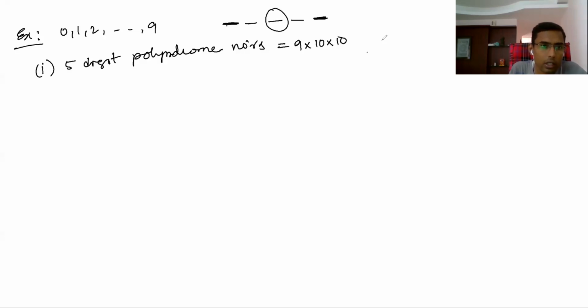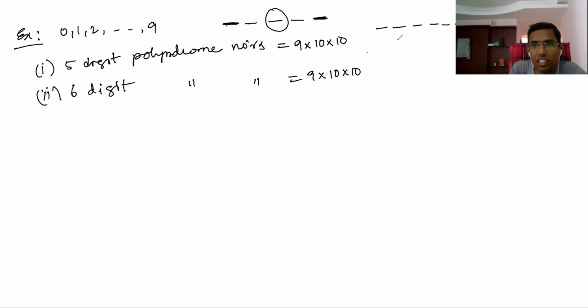Next, 6-digit palindrome numbers. How many 6-digit palindrome numbers? 9 into 10 into 10. These 3 digits you should arrange. This is 9 ways, this is 10 ways, this is 10 ways. That's all. Now 8-digit palindrome numbers, how many do you get? 9 into 10 to the power of 3.